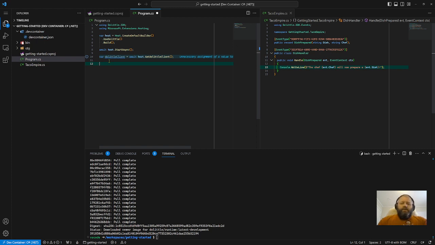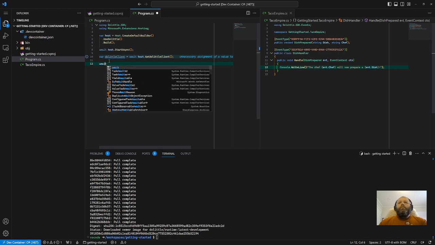Dolittle is a multi-tenant system, so we need to tell it which tenant to insert it for. The tenant will be part of the event context, but Dolittle also gives you access to various databases and data storages, all tenant separated. So you can pretty easily set up a multi-tenant system. In our case, we're not going to do multi-tenancy here. We're just going to use one specific tenant, and let's just use the development tenant.